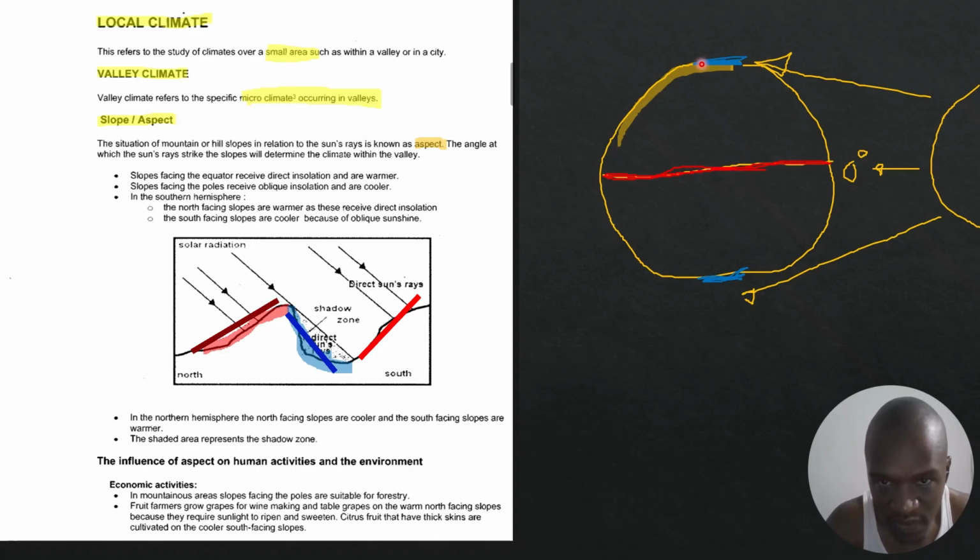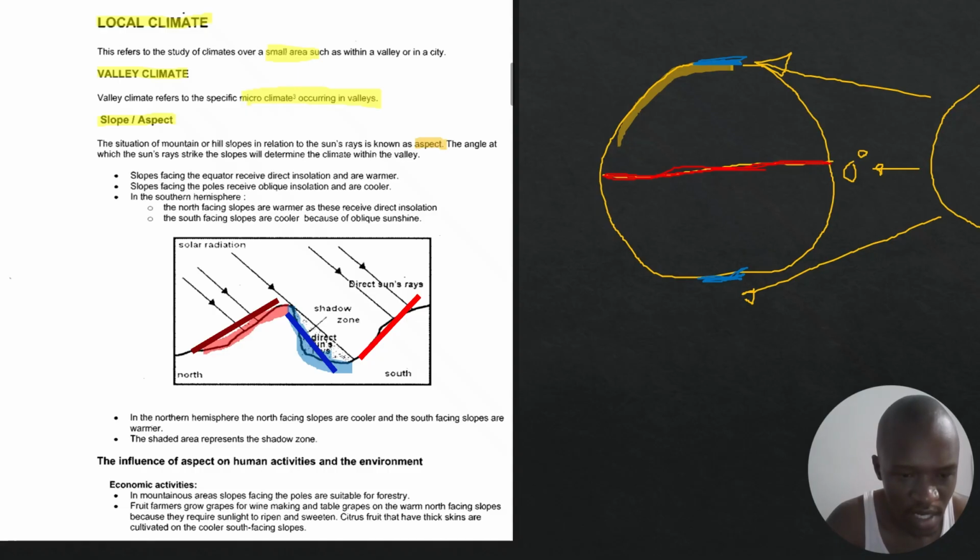But if a slope is facing the poles, it is going to be cold, because remember the poles receive indirect or oblique insolation, incoming solar radiation, okay. Now it goes on to say that in the southern hemisphere, let me highlight where it says southern hemisphere, right?